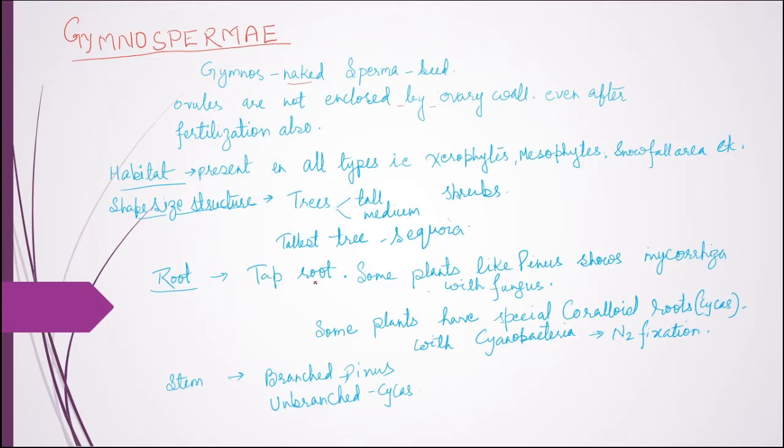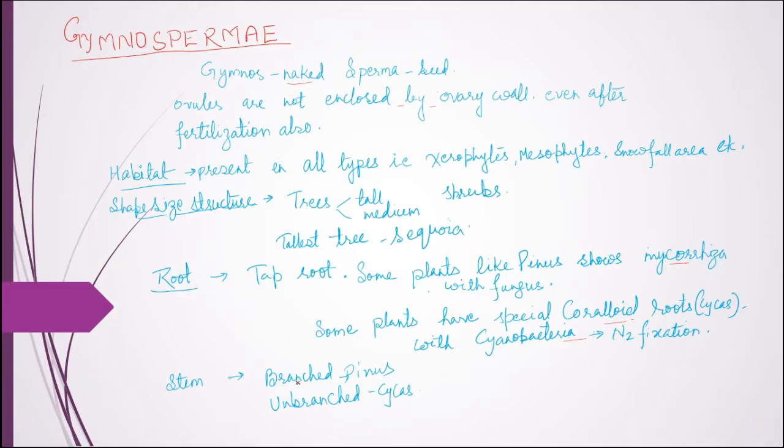Now the root is of taproot type, that is, the root consists of primary root, secondary root and tertiary root. Some of the roots are associated with other organisms, like in Pinus the root is associated with fungus, and it shows the phenomenon of mycorrhiza, in which both get benefited from each other. In some plants like Cycas, there are special coralloid roots in which cyanobacteria are present, and that helps in nitrogen fixation and hence enhances the fertility of the soil also.